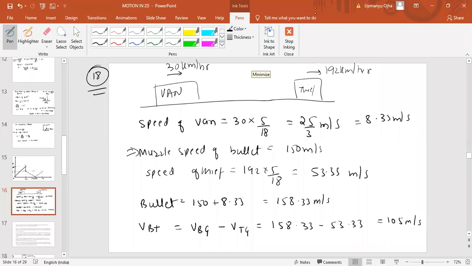Yes, if you fire a ball from a moving car at 50 meter per second, and the car itself is moving at 50 meter per second, it would be 100 meter per second. The velocities will be added there.